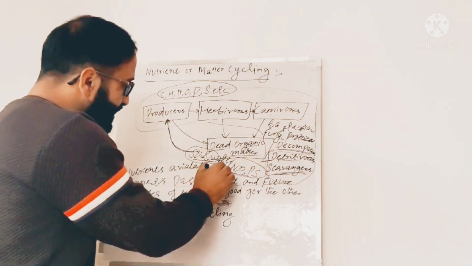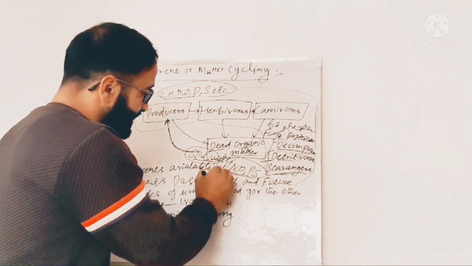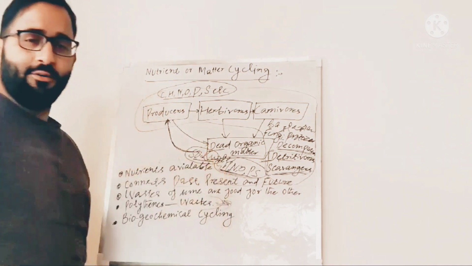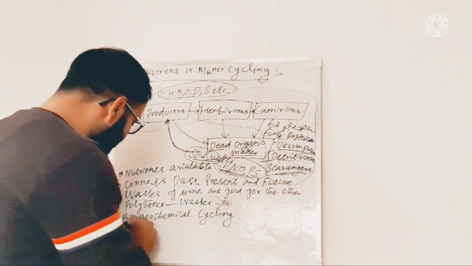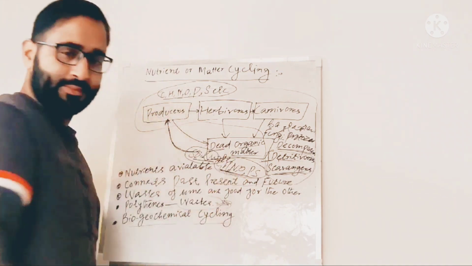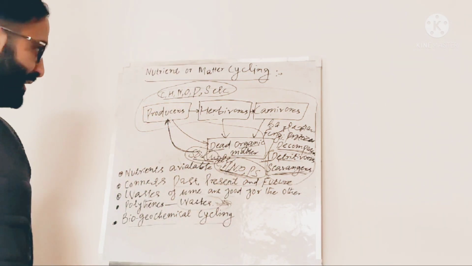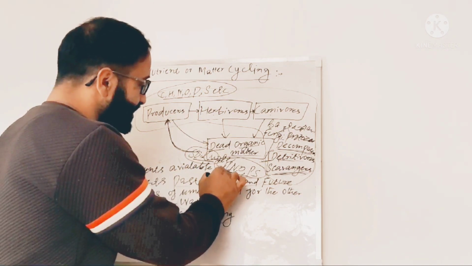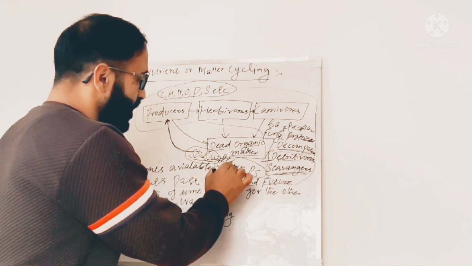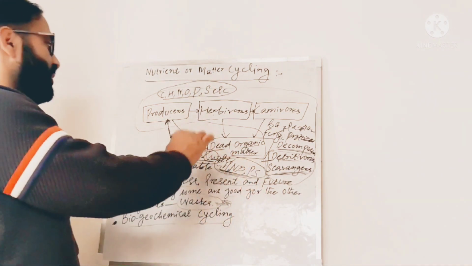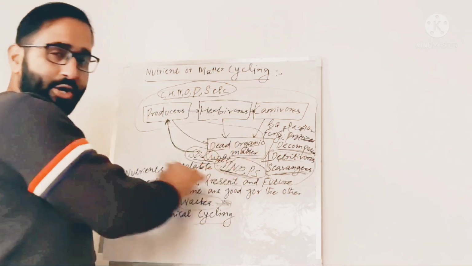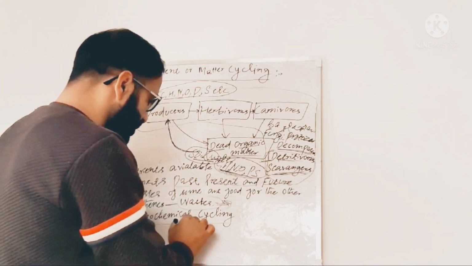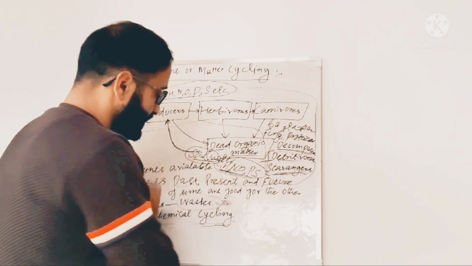The cycling of these inorganic substances between the biotic component and abiotic component of an ecosystem is called biogeochemical cycling. So what is biogeochemical cycling? It is the movement of these inorganic substances like carbon, hydrogen, nitrogen, oxygen, phosphorus, sulfur between the biotic component and abiotic component of the ecosystem. So this is biogeochemical cycling.